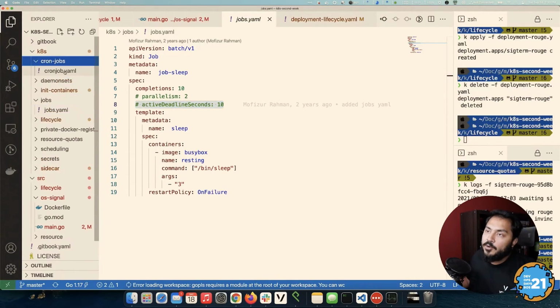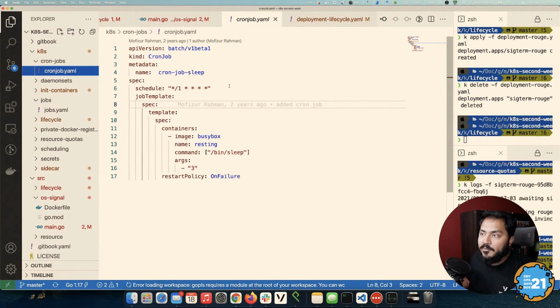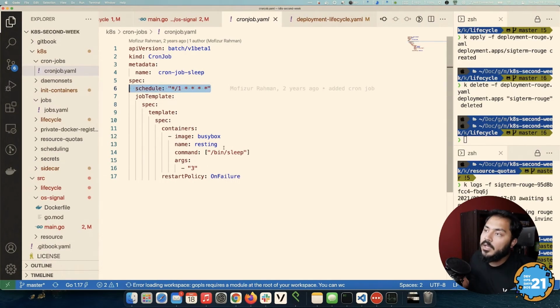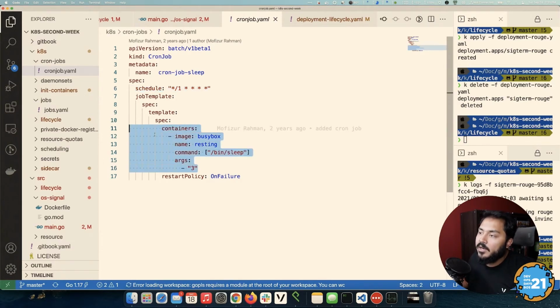On the other hand, we have cron jobs. Cron jobs work exactly the same way, except they have a schedule, and they run on this particular schedule. I can't for the life of me remember what this cron schedule means, so I just use some online services to see what it is supposed to mean. But again, whatever interval you need, you can figure that out and put it here. And at that interval, Kubernetes will spin up a container, it will do the thing, and it will go away again.